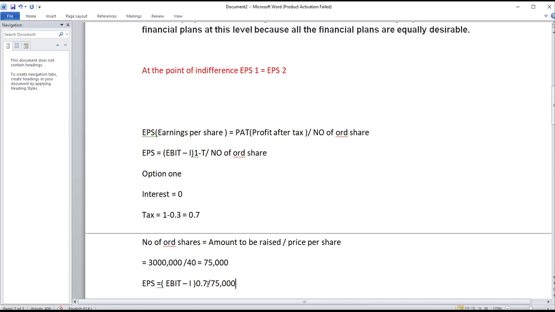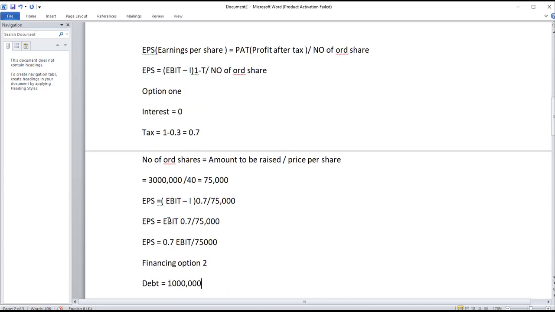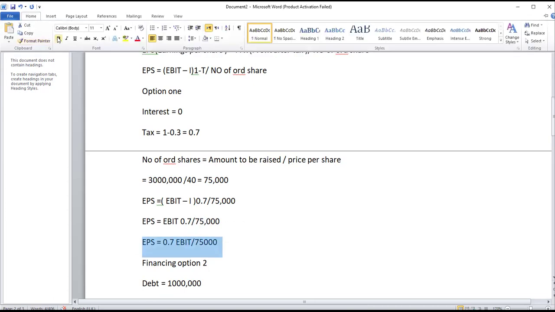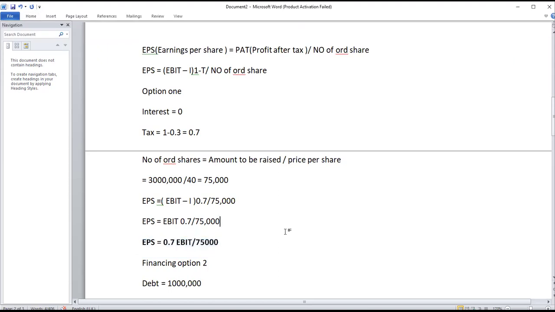1 minus 0.3 is 0.7, divide that with 75,000. Then you continue. Now this becomes EBIT. If you take 0.7 times EBIT, we just have 0.7 EBIT, then divided by 75,000. So this will give you EPS 1 is equal to 0.7 EBIT divided by 75,000. That is the simplest way we can go with option 1. We don't know the EBIT, we also don't have the interest.